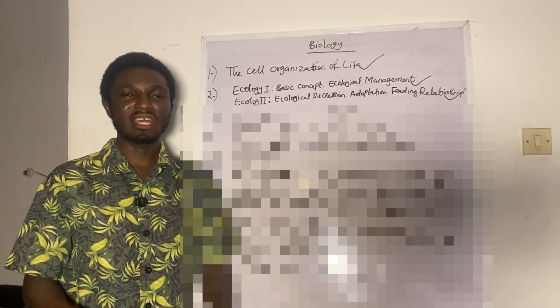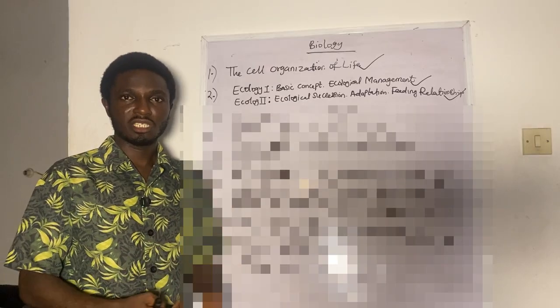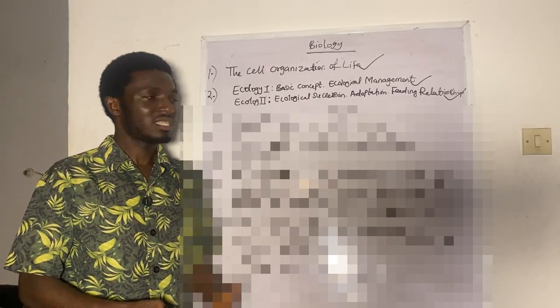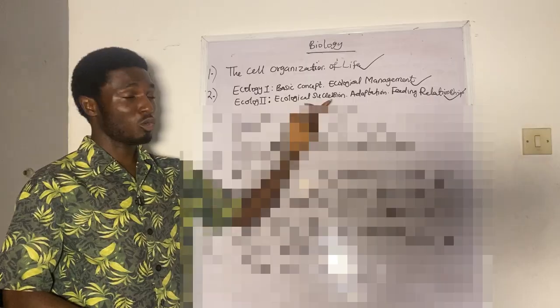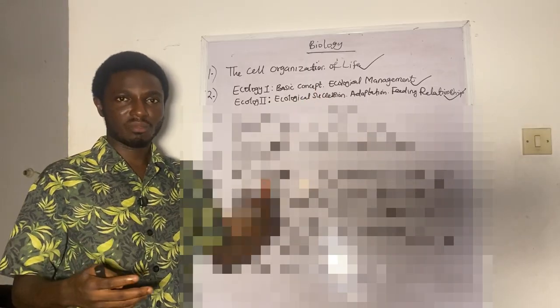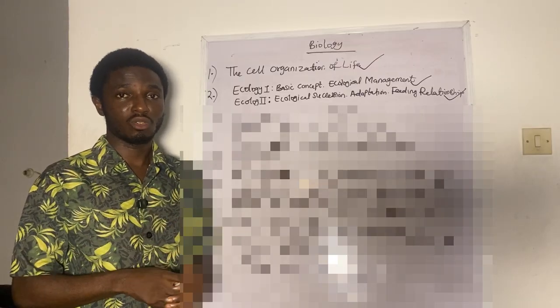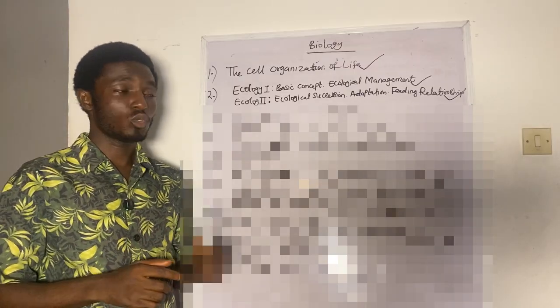This is also another very, very important topic. What is ecology? You look at ecological succession, the adaptation, and the feeding relationship. How are they related? You look at it very well because you will see it in your Jamb exam 2026.